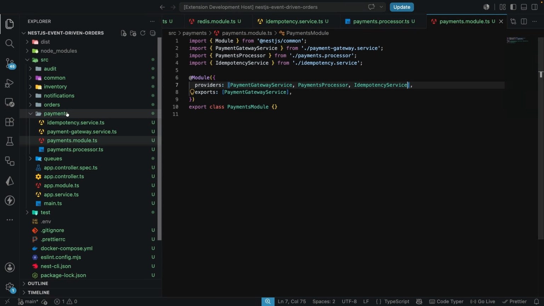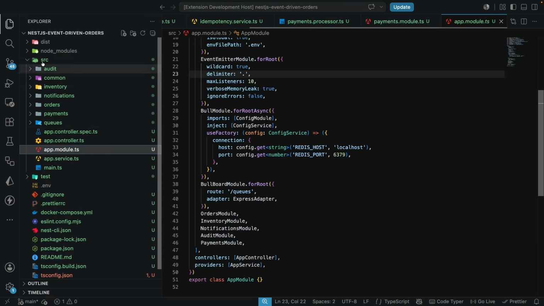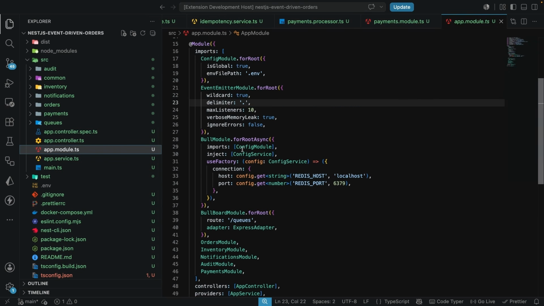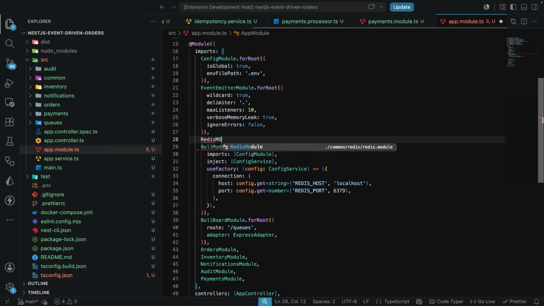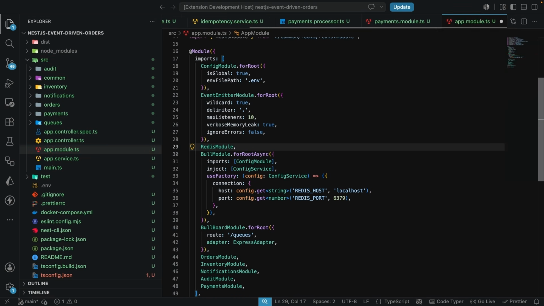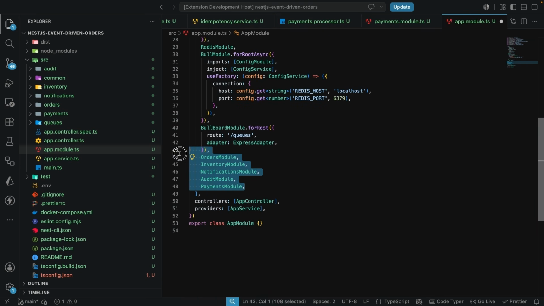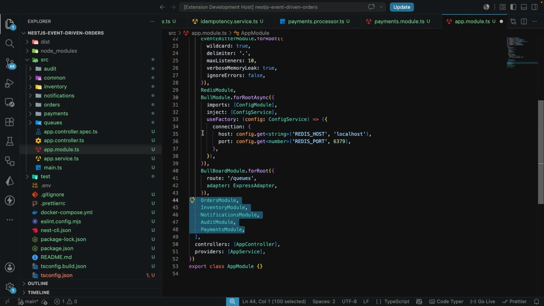Now we have our Redis module. We also have not registered that in the application module. So maybe we can do that somewhere around here. Maybe somewhere around the event emitter, we can just have the Redis module here. So I try to keep all this more or less like configuration, third-party stuff here. And our core application, I just try to keep them here at the bottom, okay?